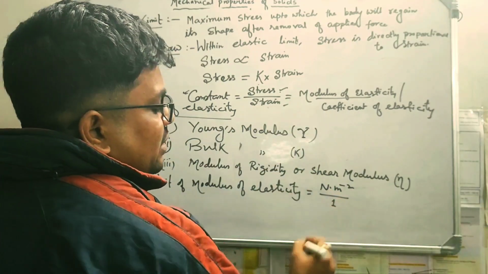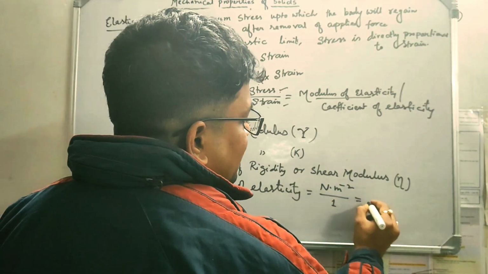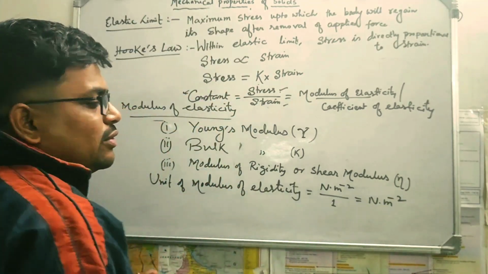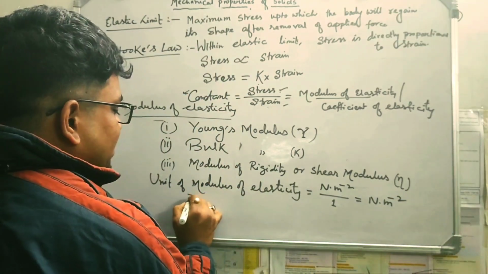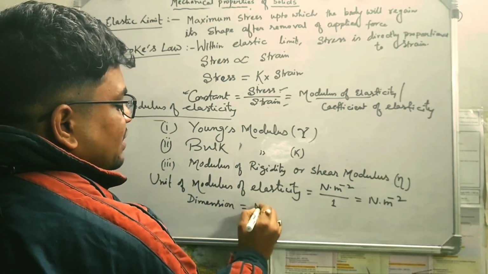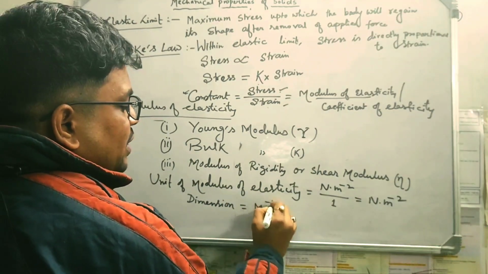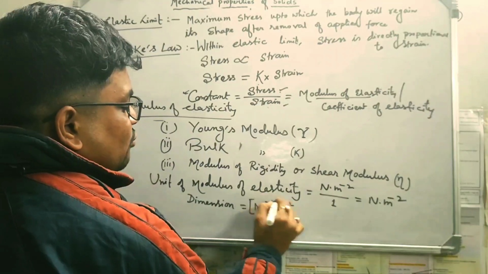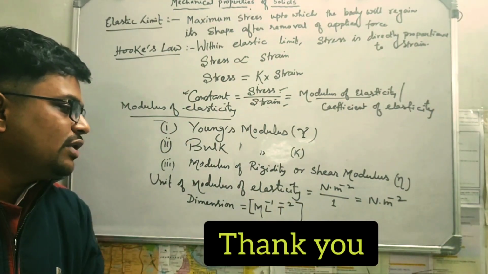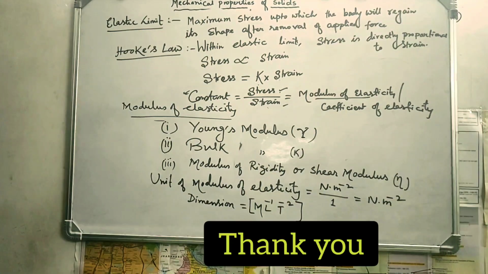Strain does not have any unit, okay. So the unit is Newton per meter square. So what is the dimension? It is the same dimension as stress only. The dimension is M L to the power -1 T to the power -2, the dimension of stress only, okay. So this is the unit and dimension of modulus of elasticity.